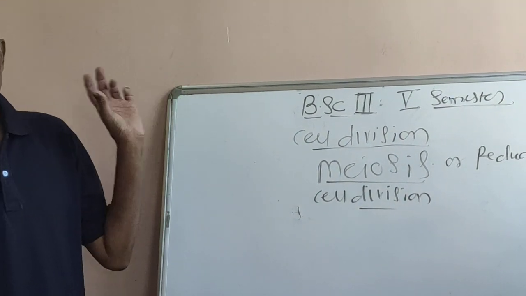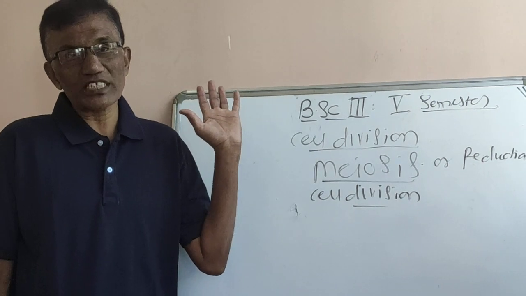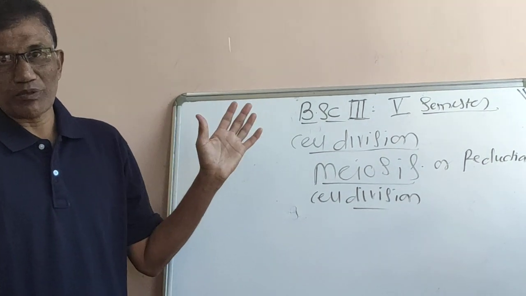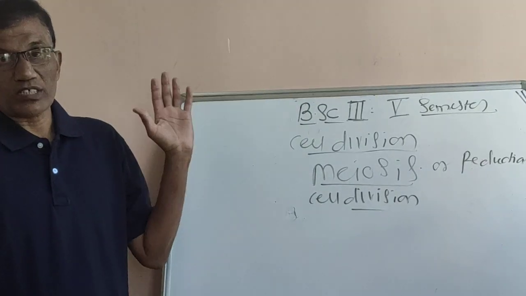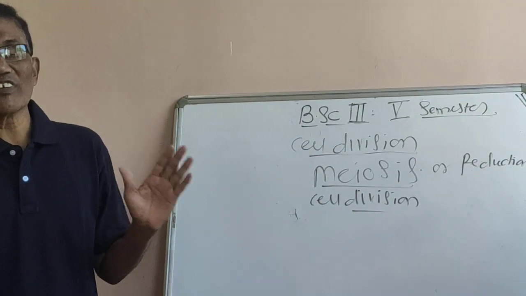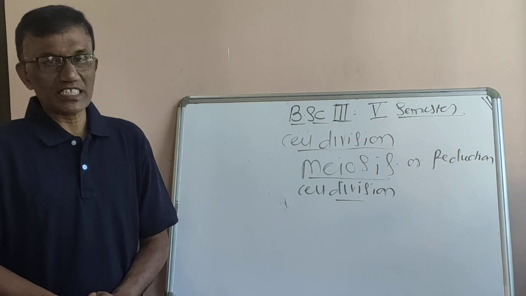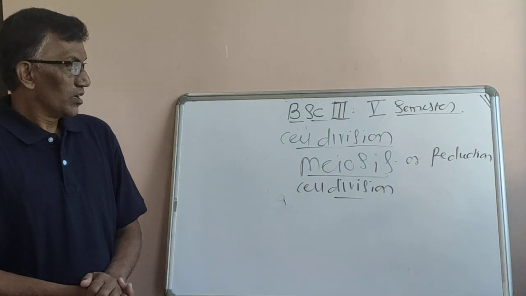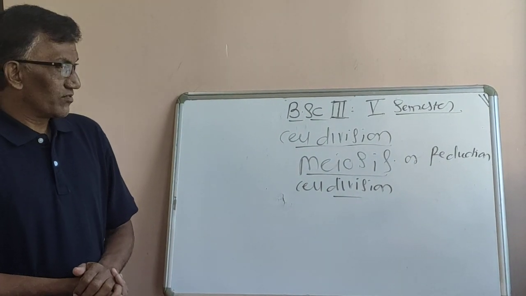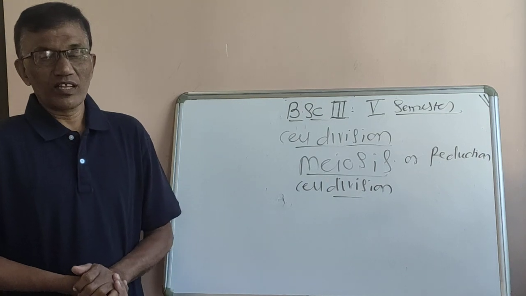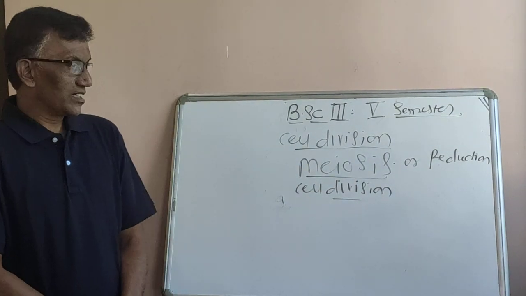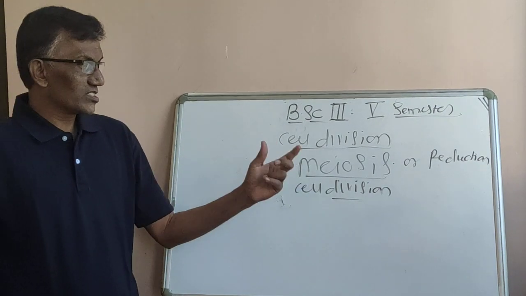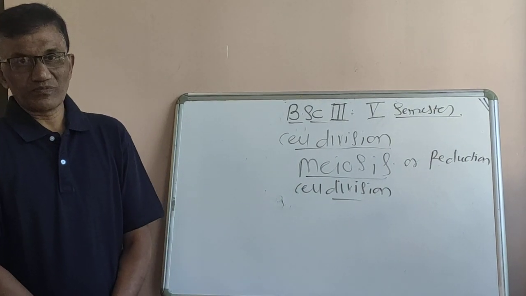In the last class, we saw what mitosis is, in which cell it occurs, and what the different stages and significance of mitosis are. All these things we have studied. Today we are discussing the most important one, and questions will arise on this chapter, that is meiosis or reduction cell division.